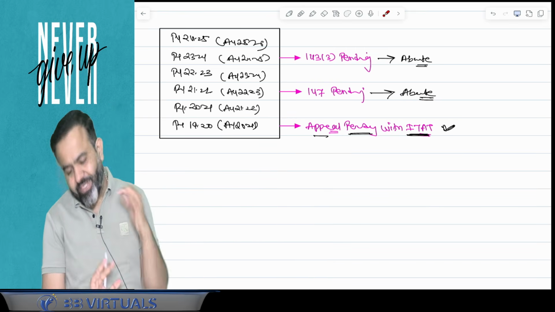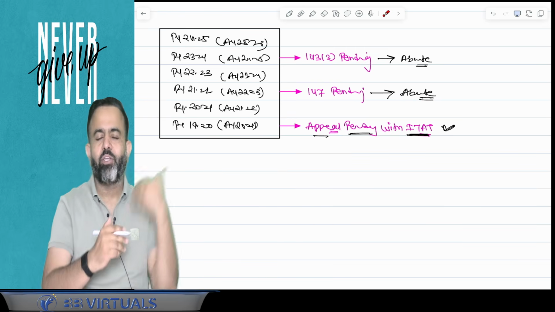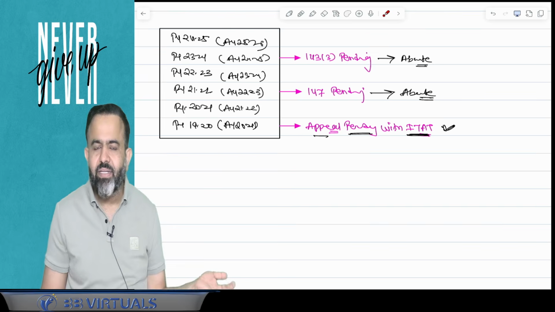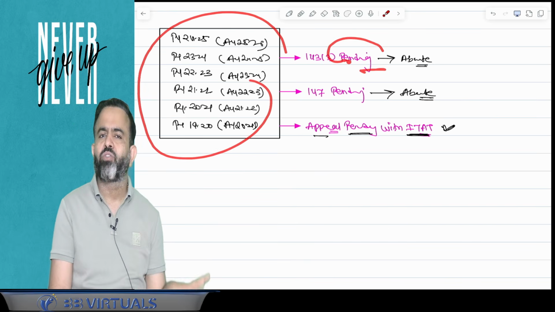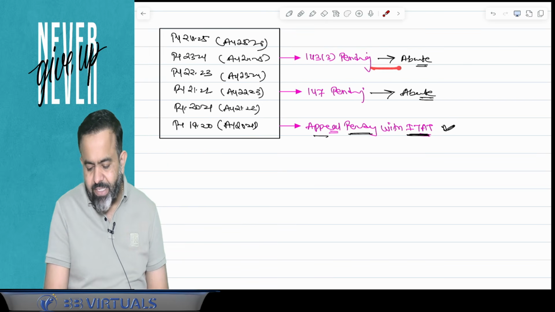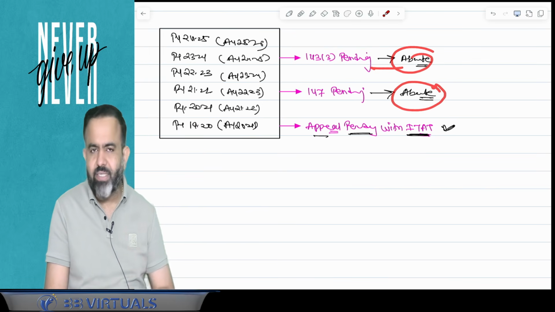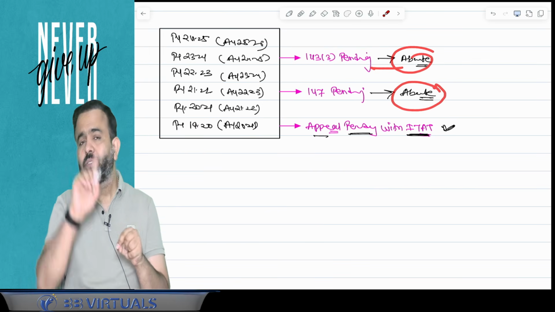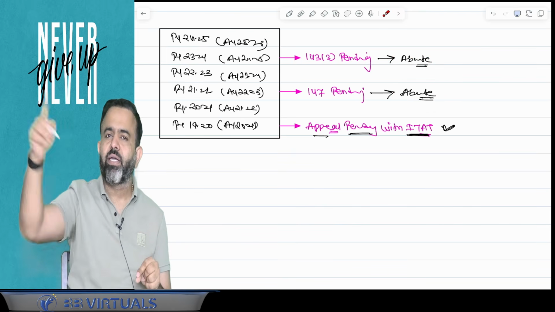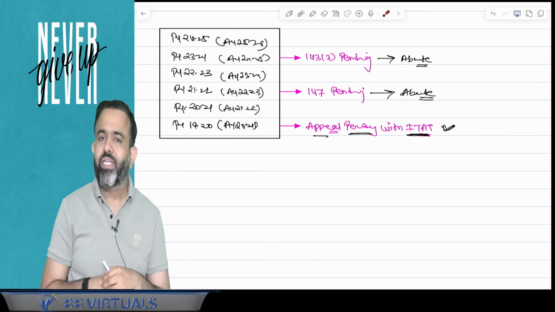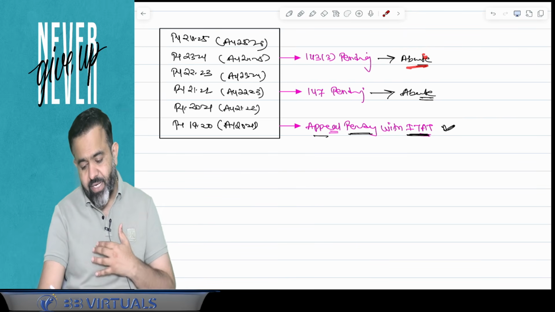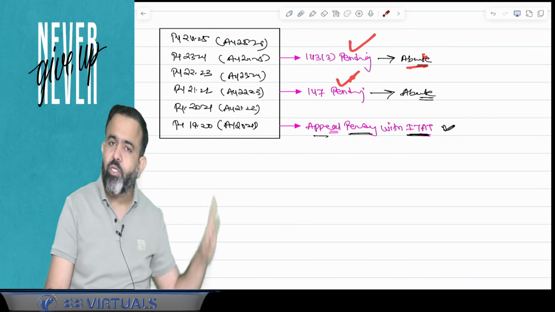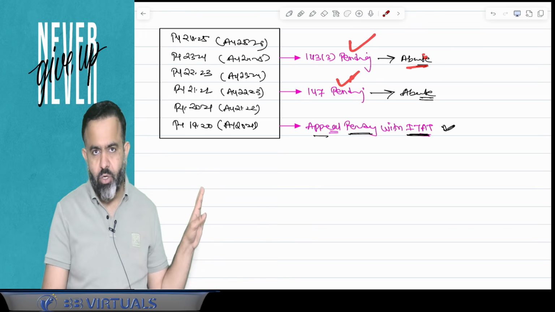So this concept is very simple. Suppose a search is conducted, then your assessment will be for the block period. In the block period, if any other assessment is already pending, then that assessment will abate. But suppose in the future your raid is declared invalid by the court or authority. In this case, that abated assessment will be revived, and the assessment will be completed in that particular section only. You got my point or not?